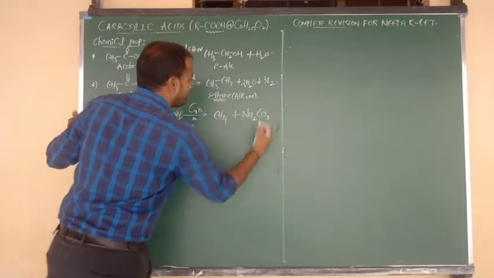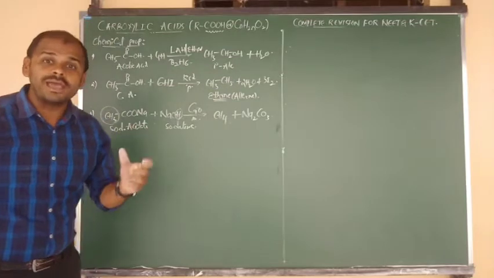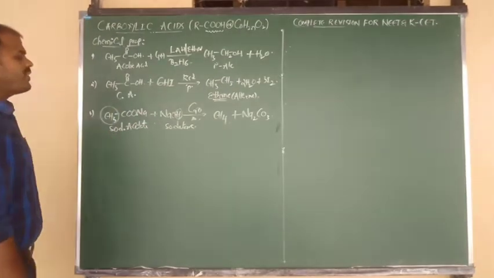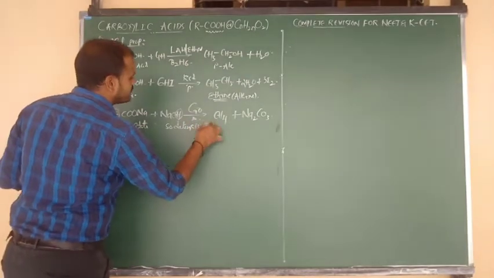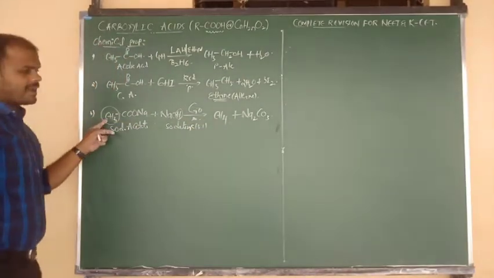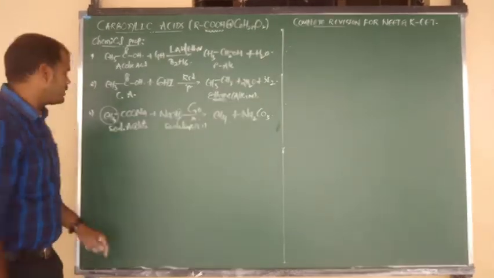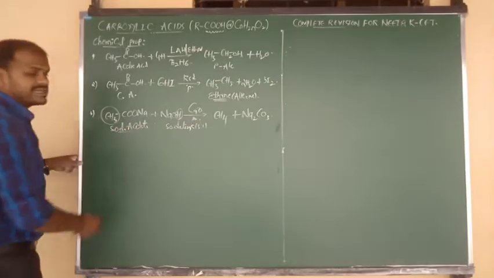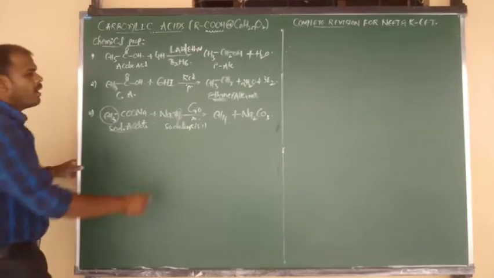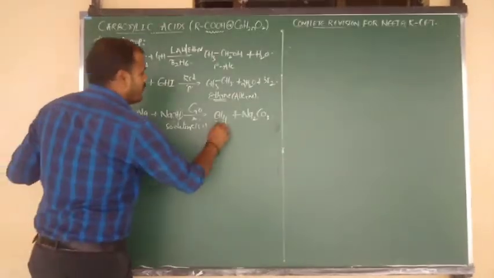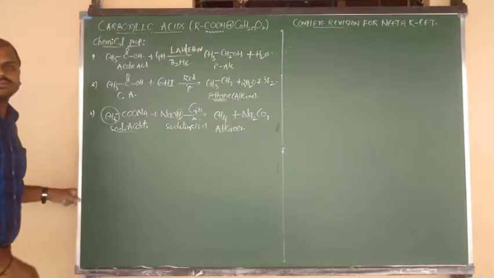So decarboxylation means removal of CO2, but that takes place in the form of Na2CO3 by using soda lime. What is the formula of soda lime? NaOH plus CaO, in the ratio 3:1. So in place of CH3, if we take benzene, C6H5, that gives the product benzene. So sodium salts of carboxylic acids, and also potassium salts of carboxylic acids, on heating with soda lime form the product, which is nothing but alkanes, and also we can say methane.